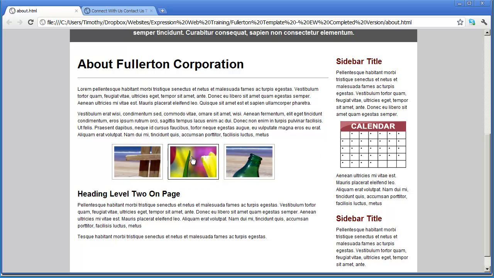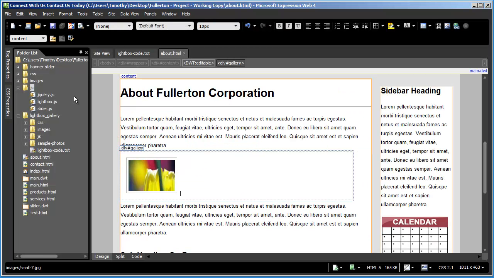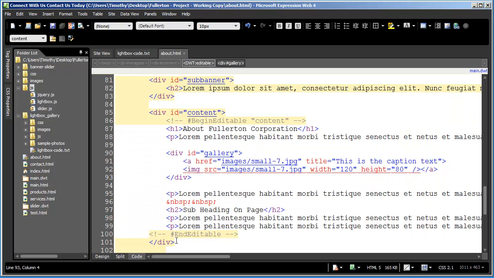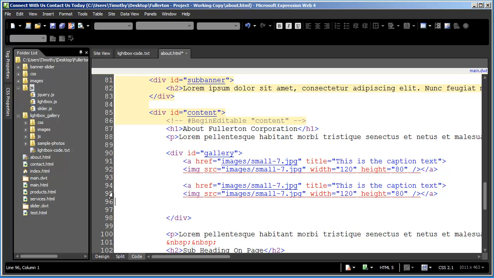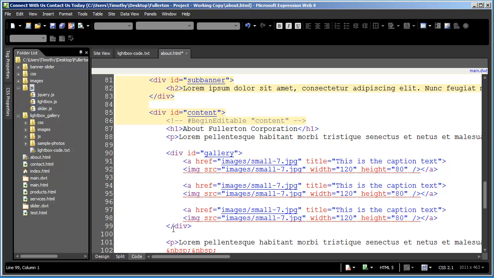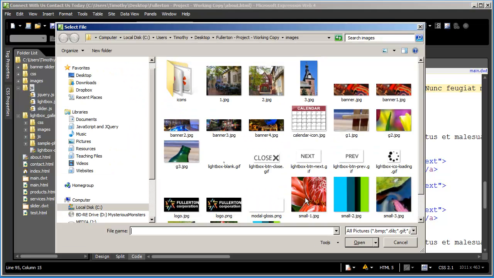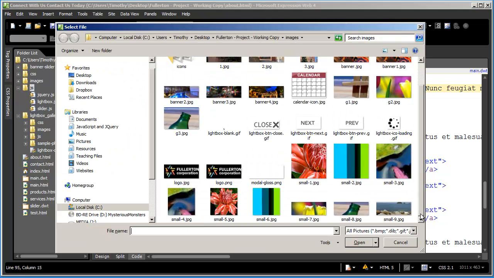And let's do a few other images that are in here. Come back into my code view, and I'm going to highlight these 2 lines here, not the div, but just the 2 lines, and give myself some extra space there, and I'm going to paste that in once, paste it in twice, and then I'm going to do each of these, pick URL.